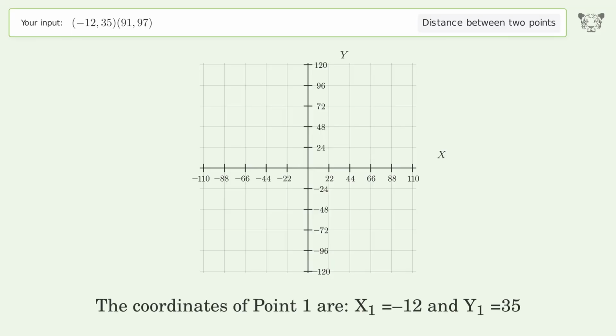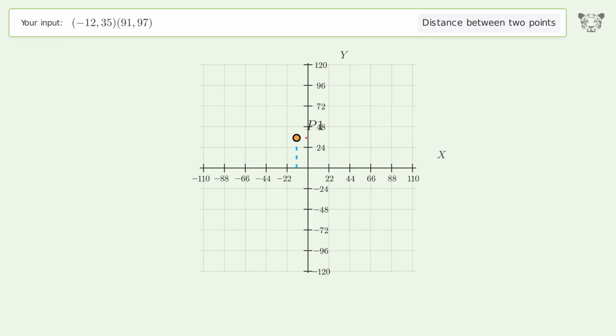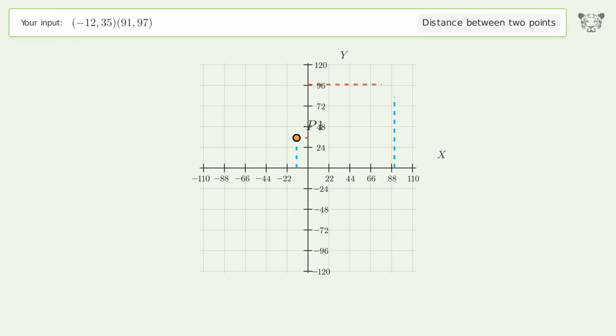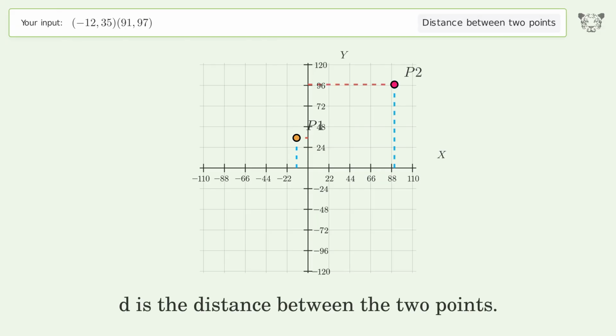The coordinates of point 1 are x1 equals -12 and y1 equals 35. The coordinates of point 2 are x2 equals 91 and y2 equals 97. D is the distance between the 2 points.